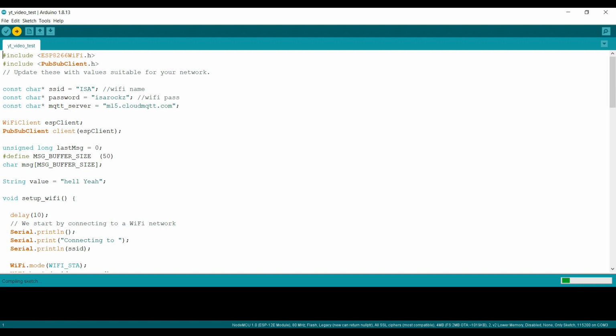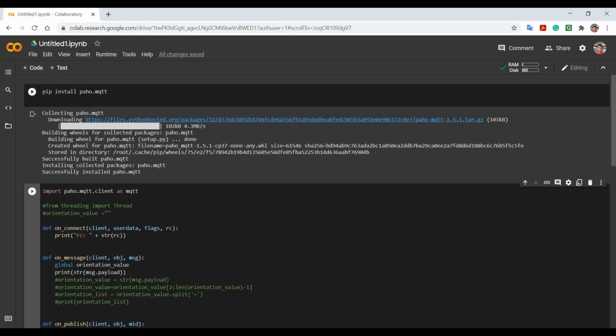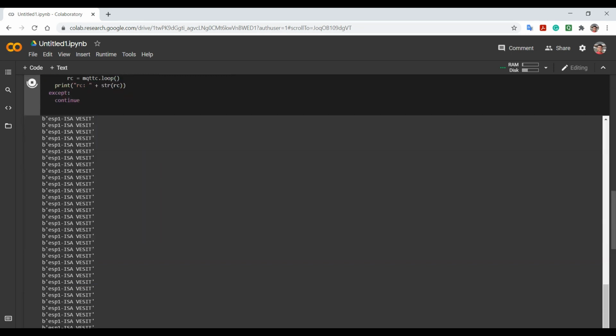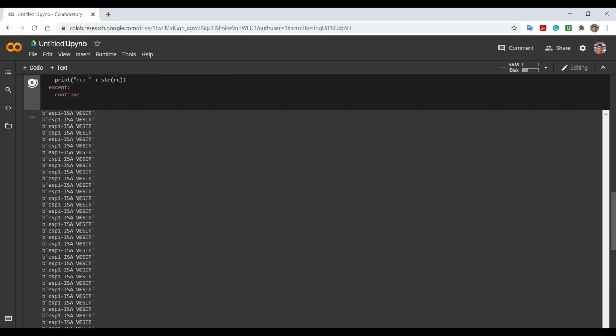It usually takes a few seconds to 1 minute to upload the entire code onto the NodeMCU. As you can see, the code is successfully uploaded. Now we'll run the Python code and see if we can receive the message that we sent through the NodeMCU. So as you can see here, we have received our message that is ISF asset. Amazing, isn't it?